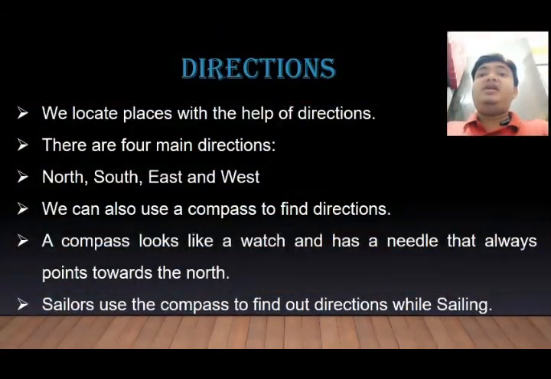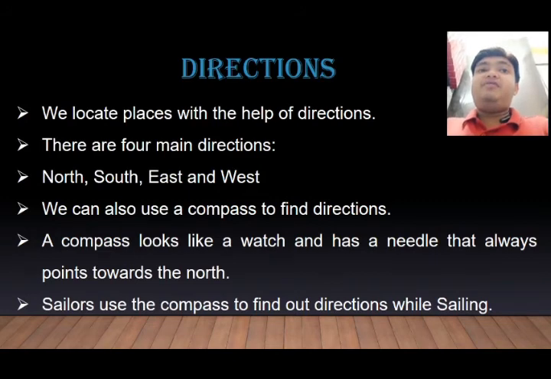Now let us talk about the directions. We locate places with the help of directions. There are 4 main directions: north, south, east and west. We can also use a compass to find directions. A compass looks like a watch and has a needle that always points towards the north. Sailors use the compass to find the direction while sailing.